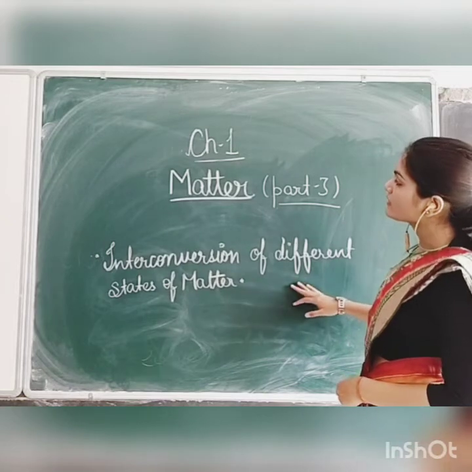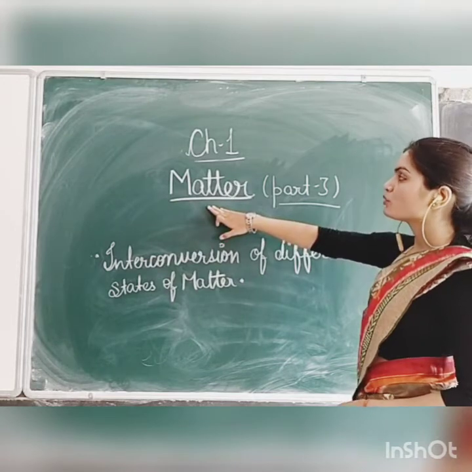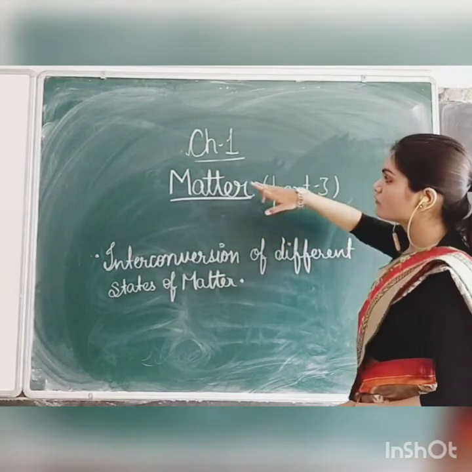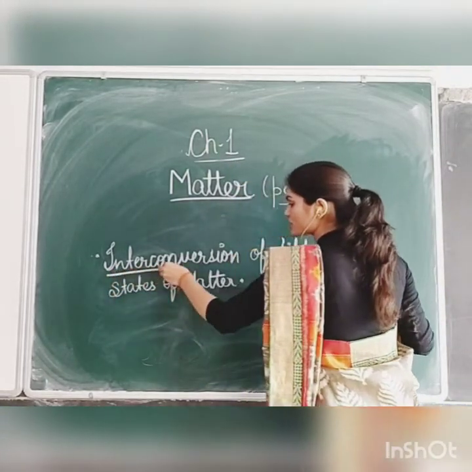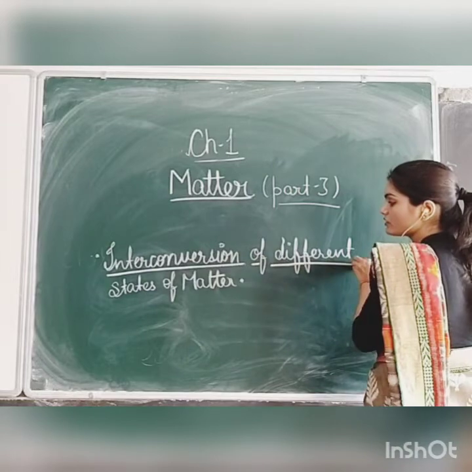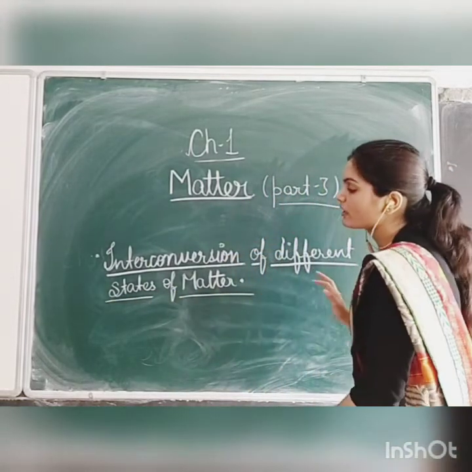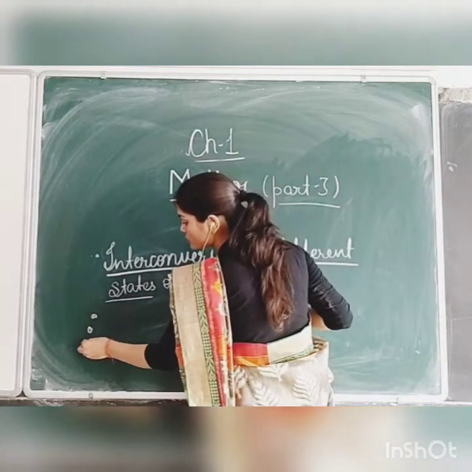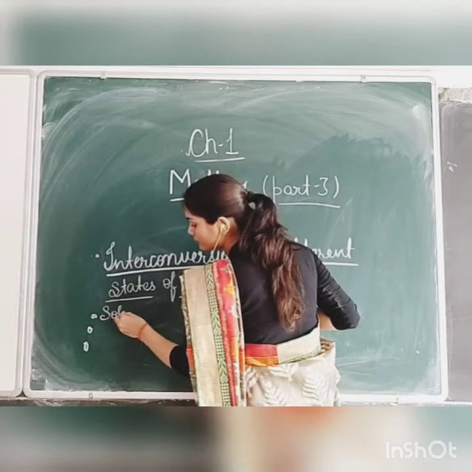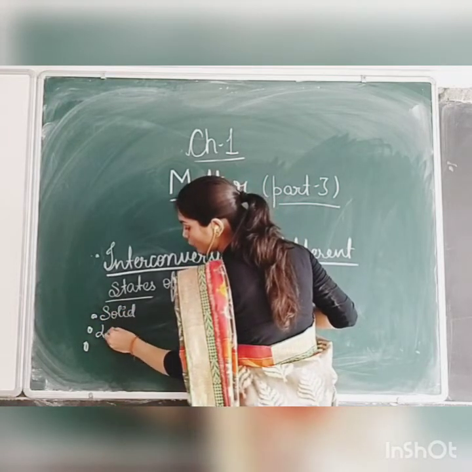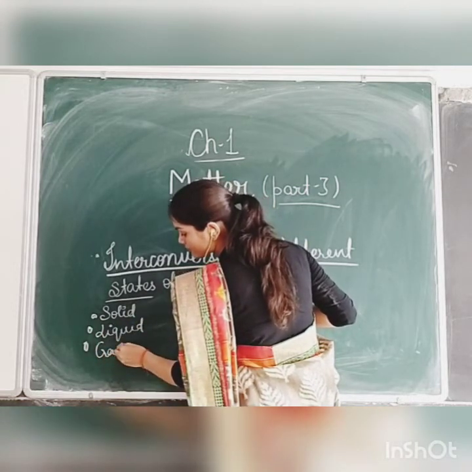Initially we had studied part first and part second of chapter number 1, that is matter. Today we are going to study part third of chapter number 1, matter. The topic which we are going to start today is interconversion of different states of matter. There were three states of matter, students, which we had studied earlier: solid, liquid and gas.